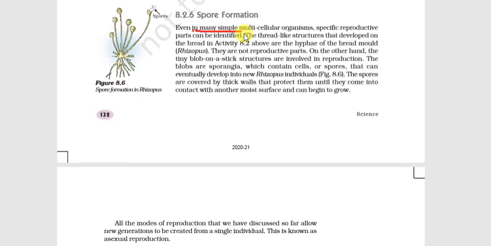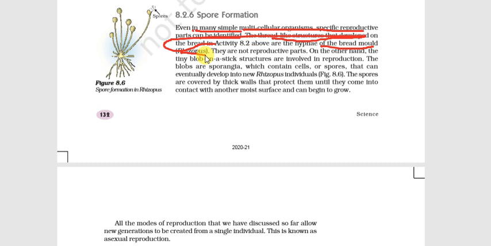Okay, even in simple multicellular organisms, specific reproductive parts can be identified. Okay, fungi is a multicellular organism. We have all generally seen the thread-like structure developed on bread. Those are the hyphae of the bread mold, that is rhizopus.